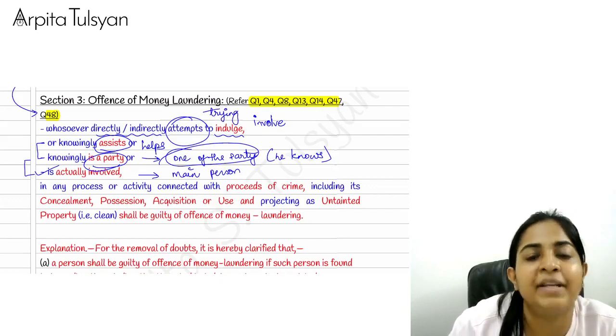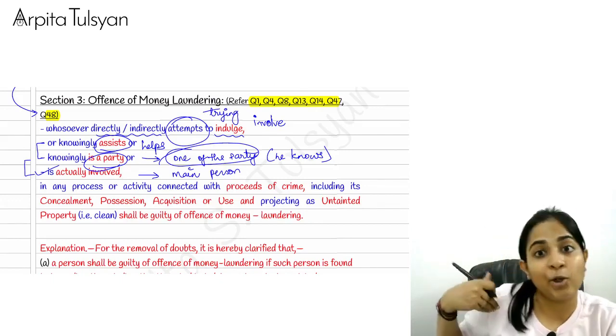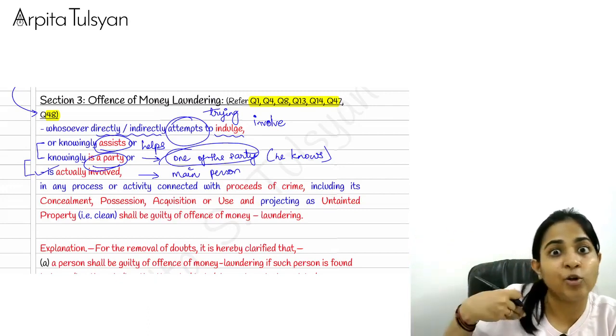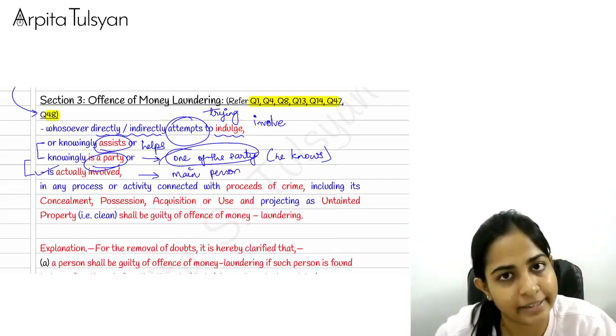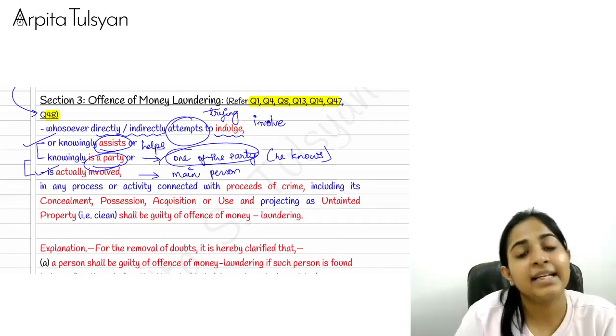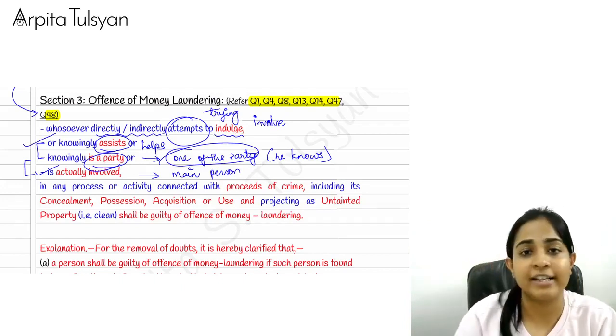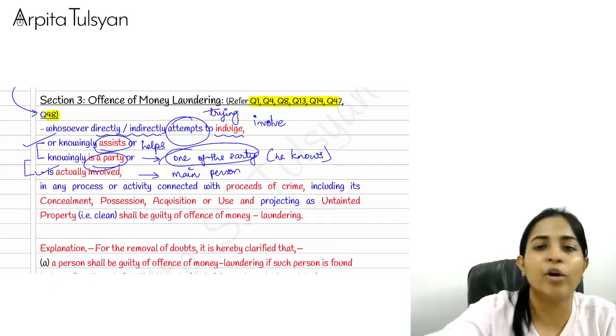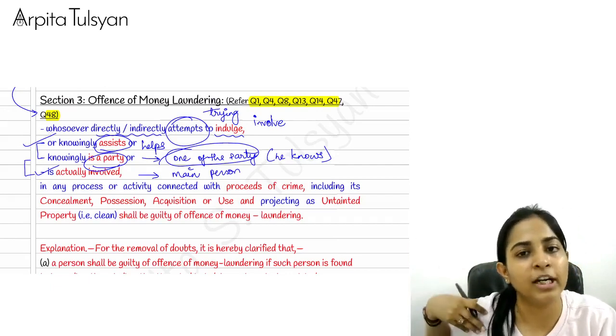Who is attempting to do it. Any person who tried to kidnap me, any person who tried to murder me, that person also is guilty. Very clear with this? And the second one, that is assisting. For example, say Mr. Mohit, okay, there is some Mr. Mohit who wanted to kidnap me.